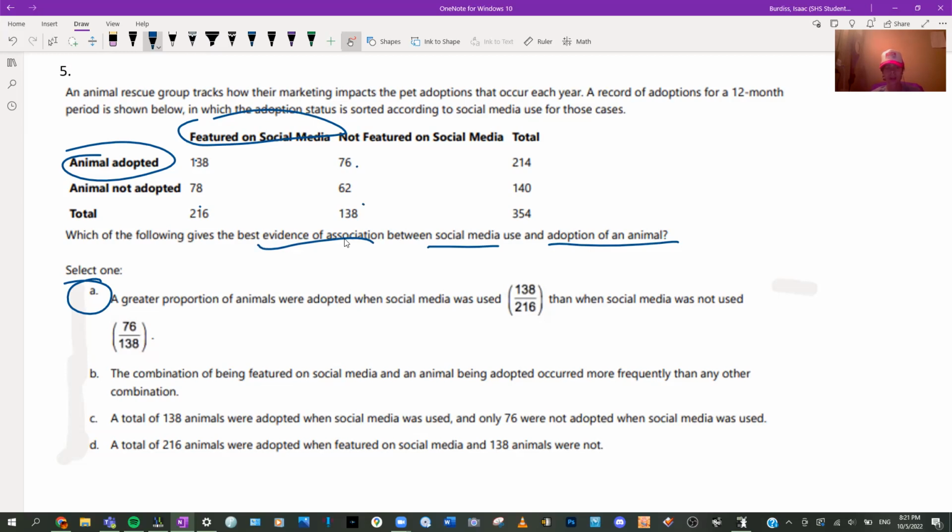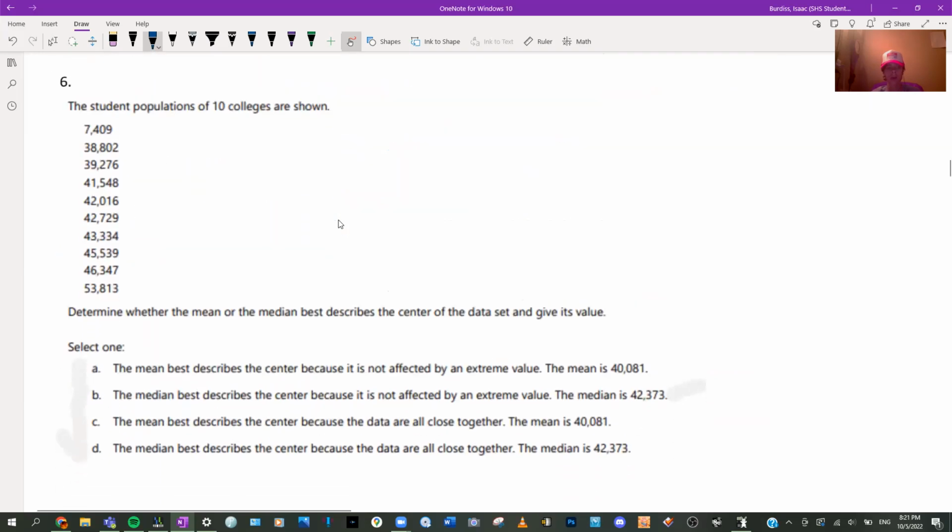That doesn't mean anything. These are the 4 possible combinations. That really doesn't mean anything. That just means that there happen to be more. That doesn't show an association. So that's why it's not that. Total of one. Oh, well, we definitely know it's not these because total number of animals, that doesn't mean anything. That just happened to be the case. All right.